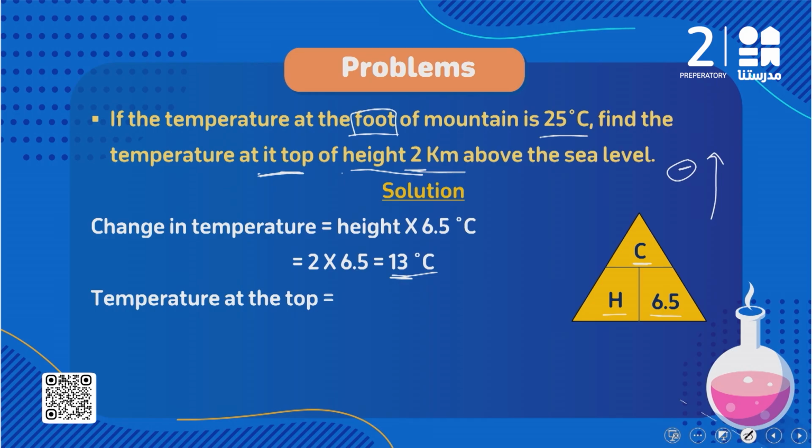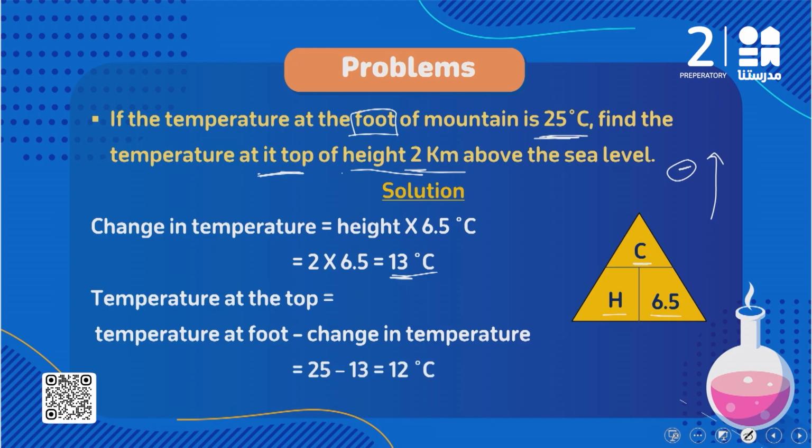اوكي فهقول ال temperature at the top it equals ال temperature at foot minus a change in the temperature. طب هو مديني ال temperature at the foot equals 25 degrees Celsius. يبقى هقول 25 minus ال change in temperature اللي احنا لسه حاسبينه حالا طلع بكام؟ 13. يبقى 25 minus 13 it equals what? 12 degree Celsius.